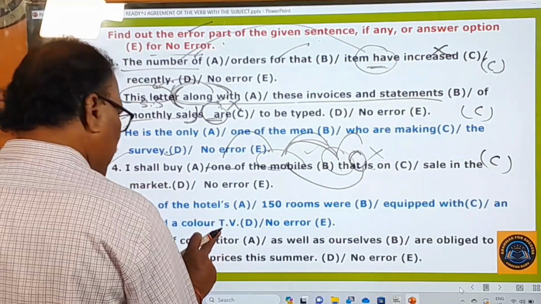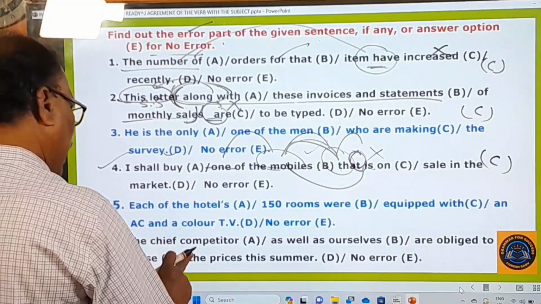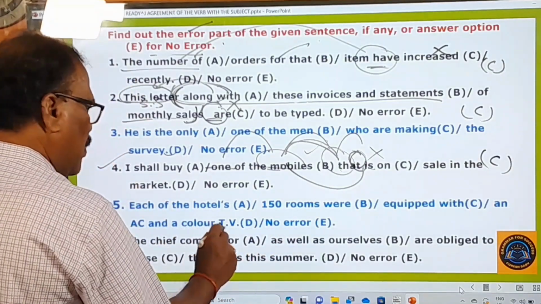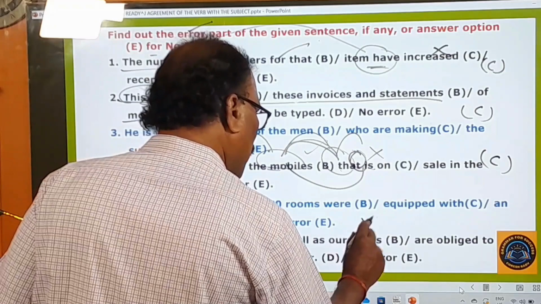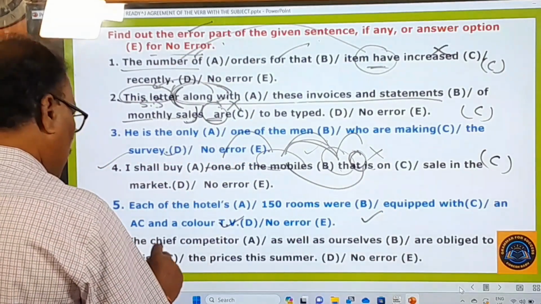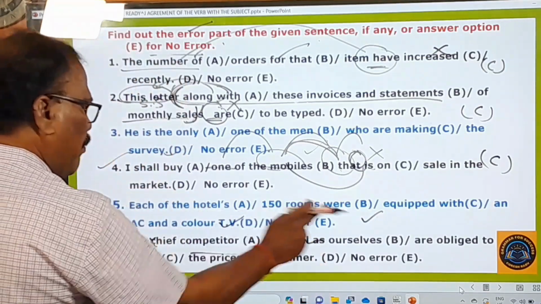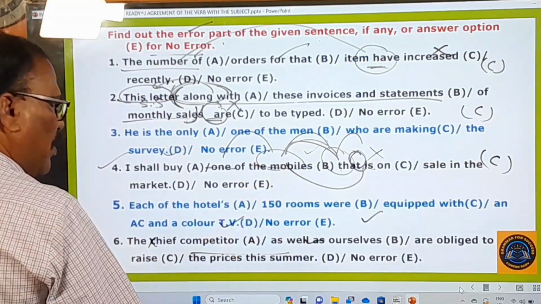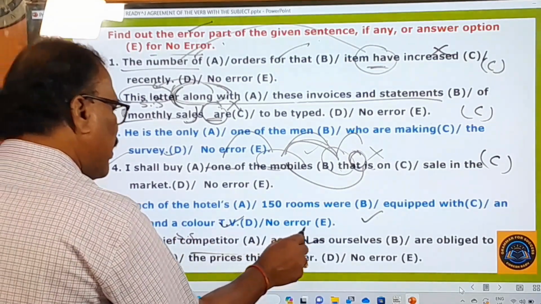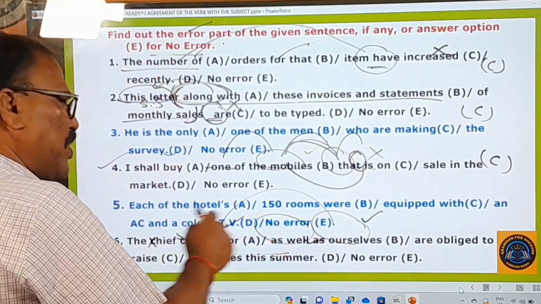The chief competitor as well as ourselves are obliged to raise the prices this summer. The chief competitor, okay, this is okay, as well as ourselves, okay, are obliged to raise. So here this C part is wrong. A, B, D are right, and only the C part is wrong. Why? Again, this is the singular subject, and with as well as some plural word or information is attached.